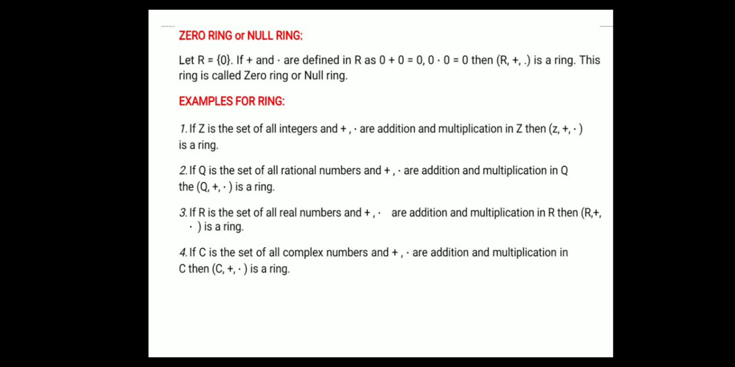If R is the set of all real numbers and plus, dot are addition and multiplication in R, then (R, +, ·) is a ring. If C is the set of all complex numbers and plus, dot are addition and multiplication in C, then (C, +, ·) is a ring.